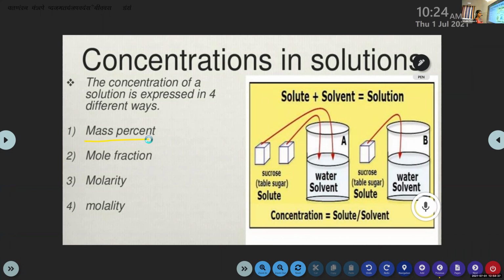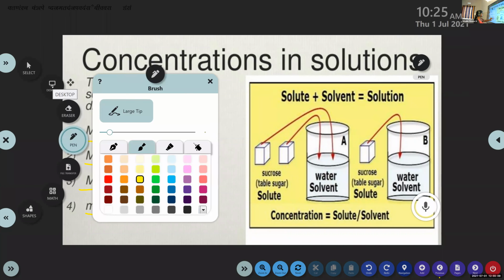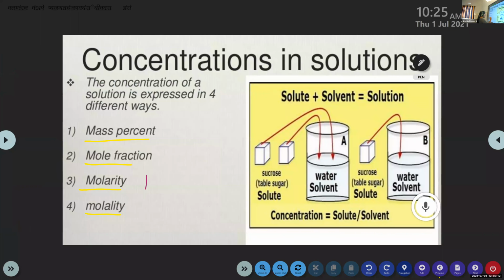The first method is mass percent. The second one is mole fraction. The third one is molarity. And the fourth one is molality. Only the difference in one alphabet. Molarity will always be represented by capital M, and molality by small letter m.